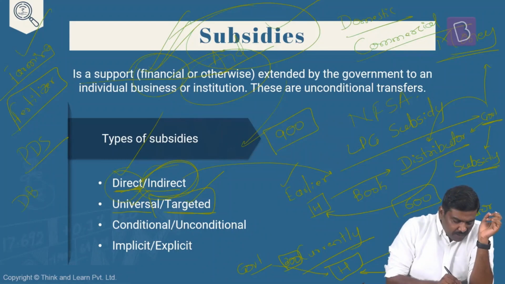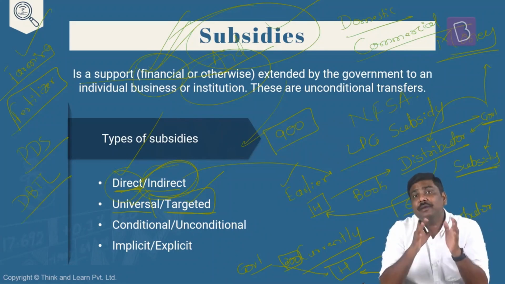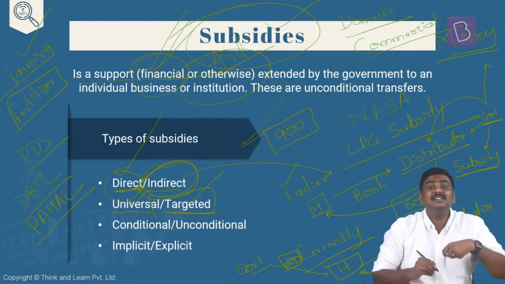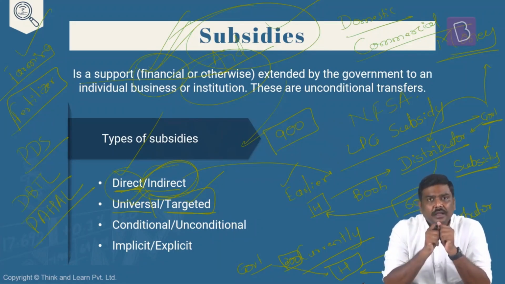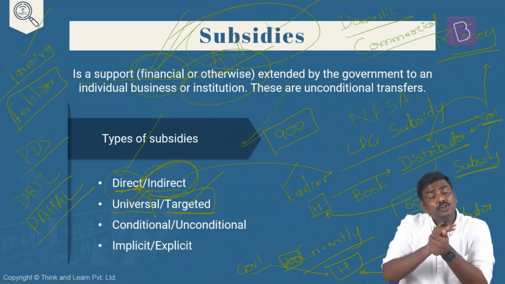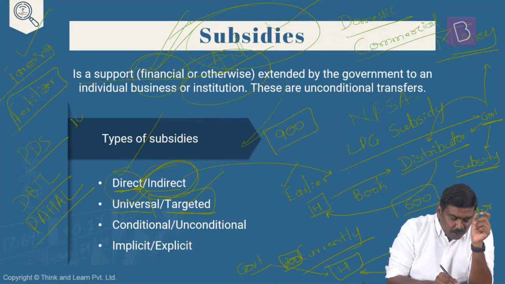For example, currently I said direct benefit transfer in LPG, direct benefit transfer of LPG, DBTL, or it is also referred as PAHL in Hindi. Pratyakshadashi Hastantarit Labh. In case of DBTL or PAHL, government of India says LPGs will not be given to every household. Rather than giving it to every household, we are going to target only those particular households who have an annual income of up to 10 lakh rupees only.